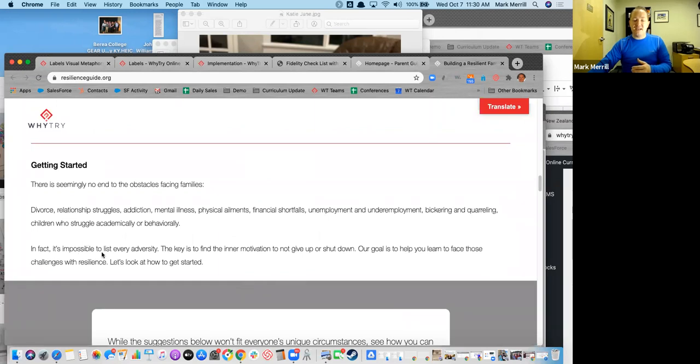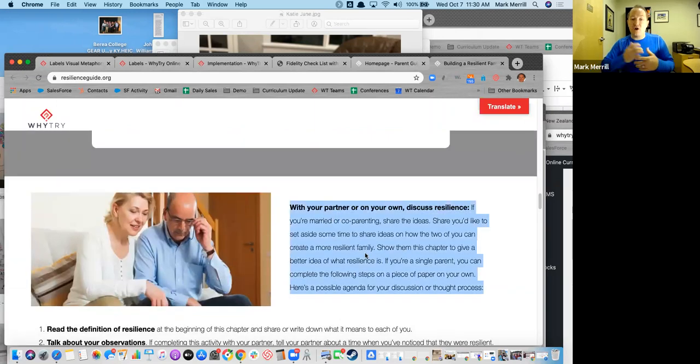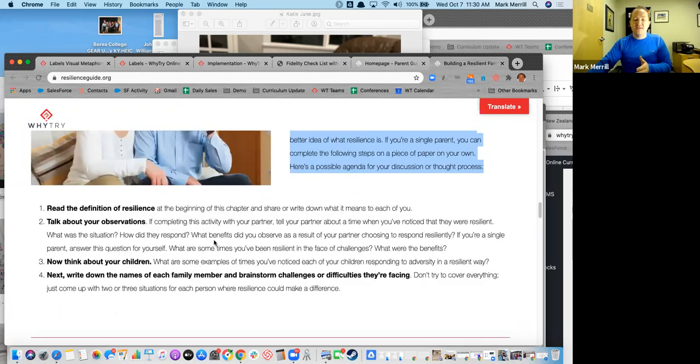Where have we seen examples of resilience in our own lives? Let's talk about this, where I've seen you be resilient or where you've seen me be resilient. Now let's talk about where we've seen our kids and where they've been resilient. How did they respond to those challenges? What are some things that they're facing that are going to be difficult for them? This pandemic has been so challenging in so many different ways.